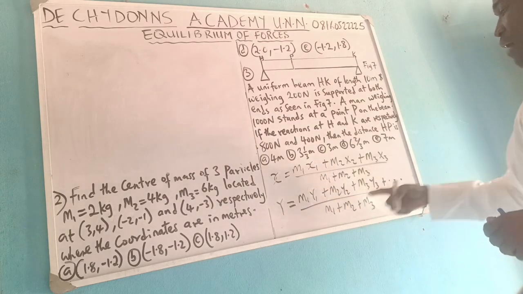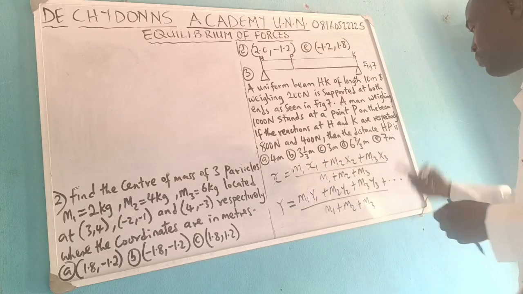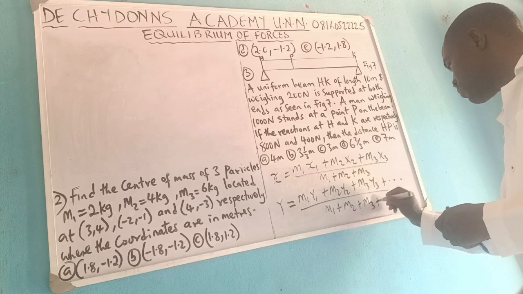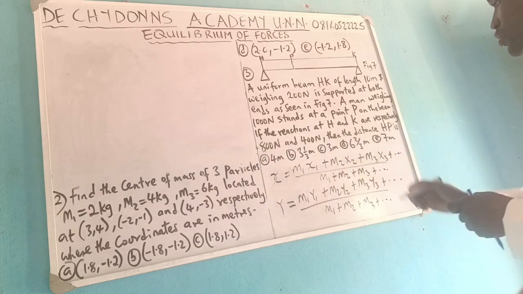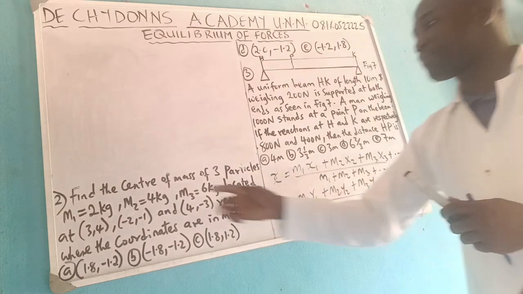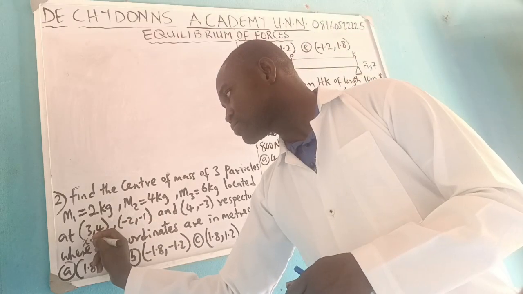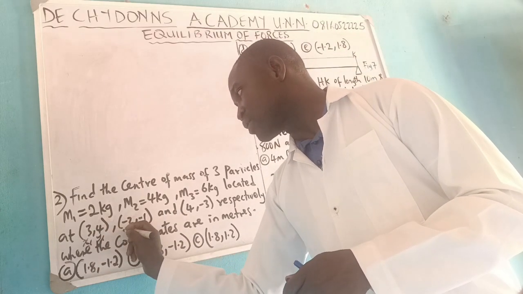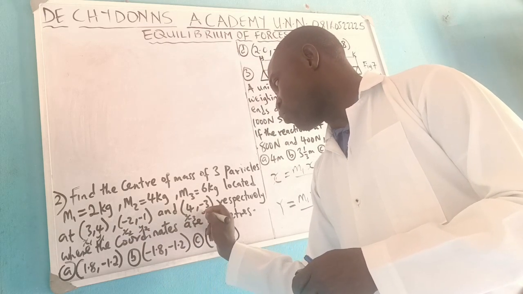If you are given m4, you continue like that: m4 x4, m4 y4. So we are putting a continuous. So how do we do it now? Please label appropriately and take note of what. So this is your x1 and this is your y1, x2, y2, x3, y3.